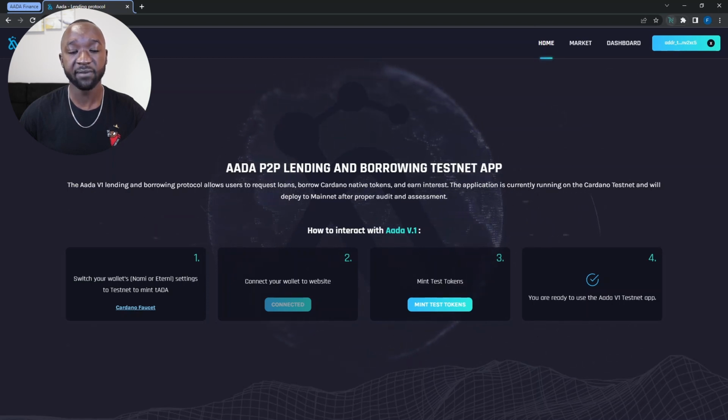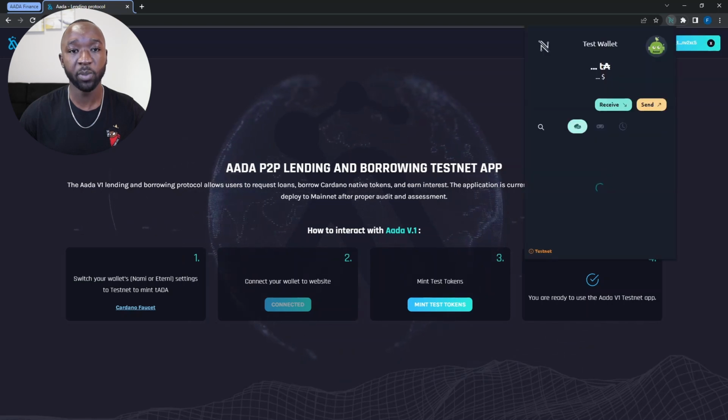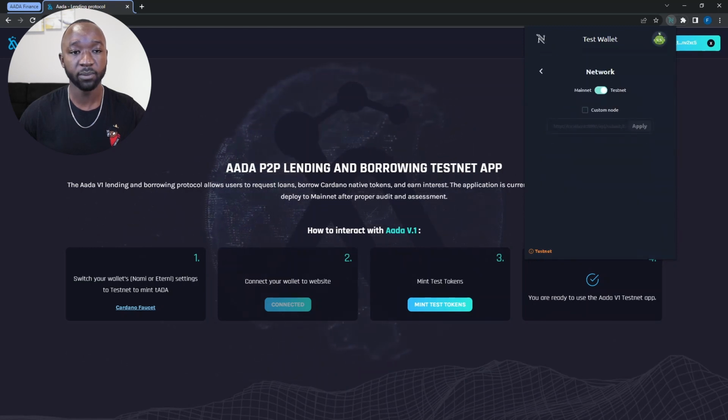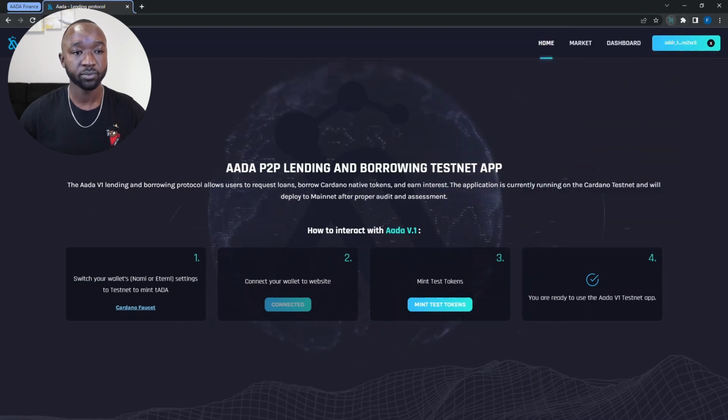So if you want to actually confirm that you're on the testnet using the Nami wallet, you can click on your Nami wallet to open it up. And then if you click on your avatar and then go down to settings and then network, you can actually confirm that you are on the testnet. And so with that said, let's move on.